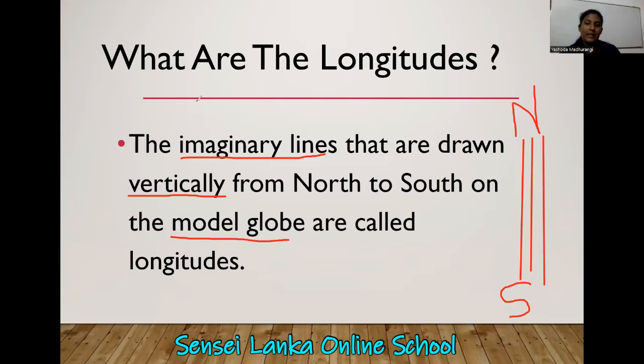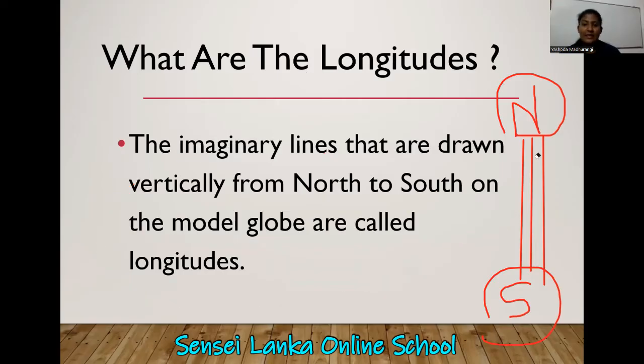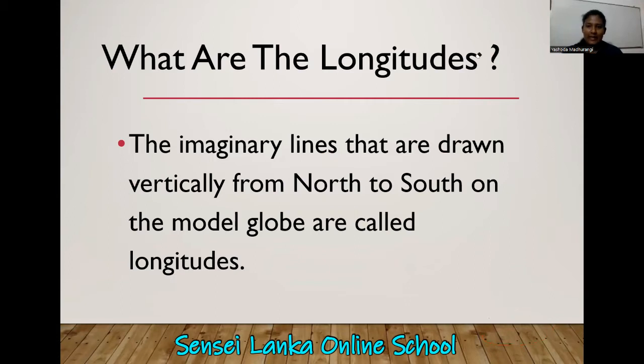So now look at the definition. The imaginary lines that are drawn vertically. What is the meaning of vertically? This direction, from north to south. This is north, this is south in the direction chart. On the model globe are called longitudes. So my dear children, now I think you understand this definition. Okay?